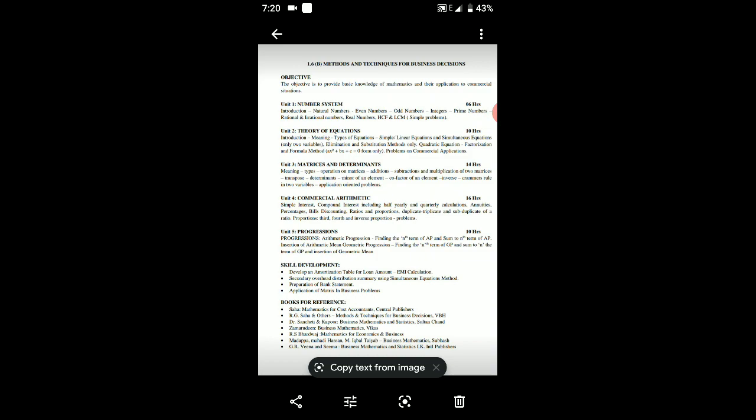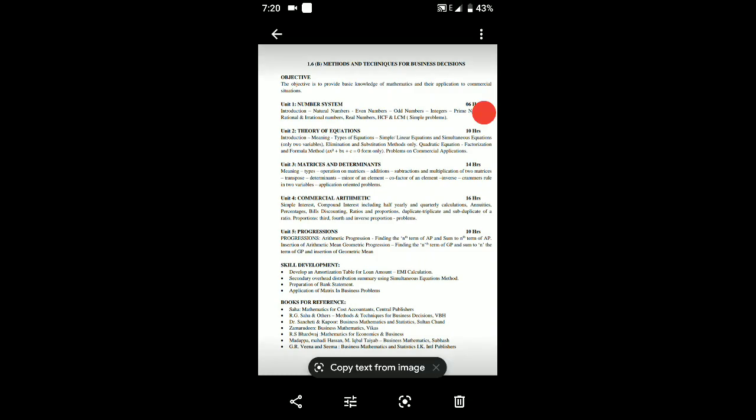Okay, now go to chapter number 4, the commercial arithmetic. Now first go to commercial arithmetic. They ask these kinds of problems in competitive examinations also. When people study this chapter well, we can expect 10 to 12 marks questions in the competitive examination. That's why people study commercial arithmetic.